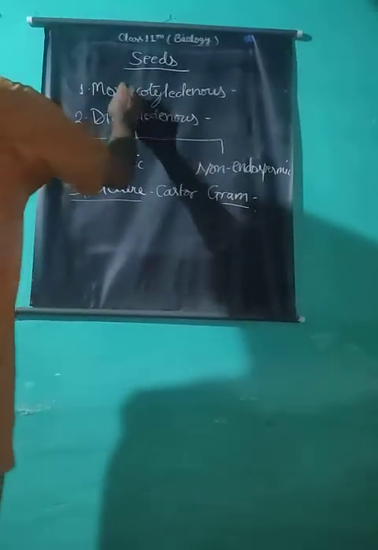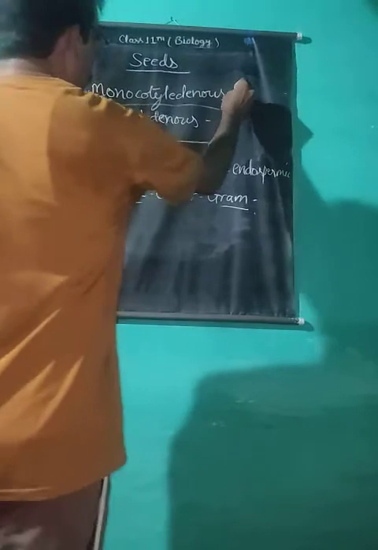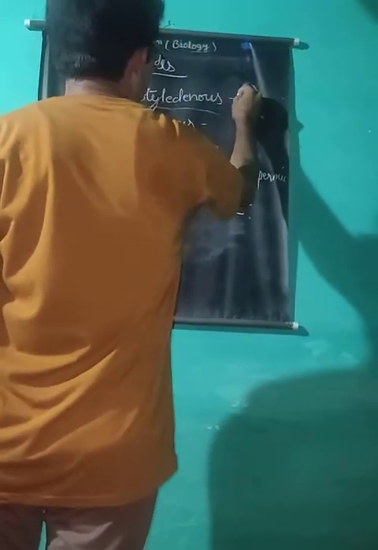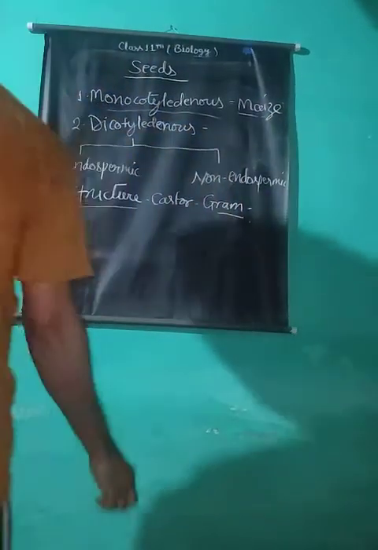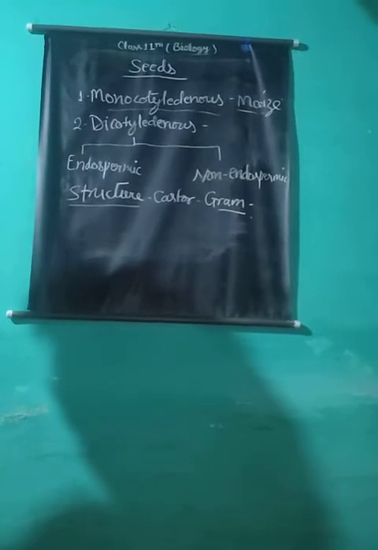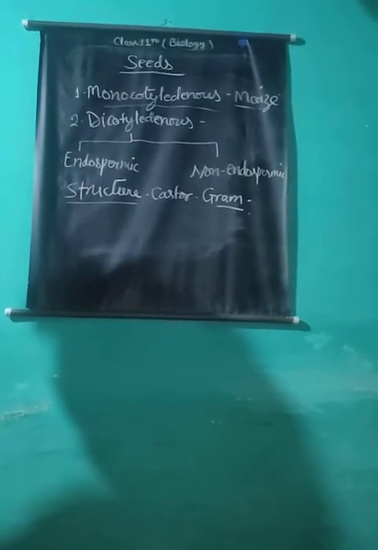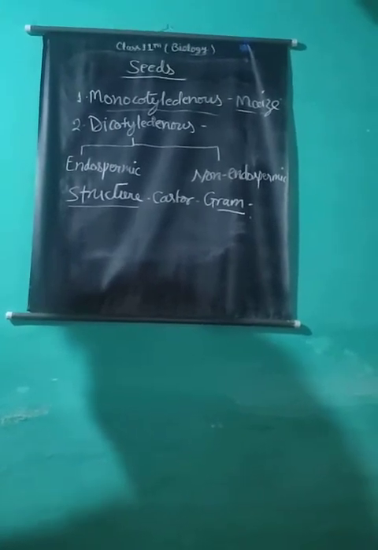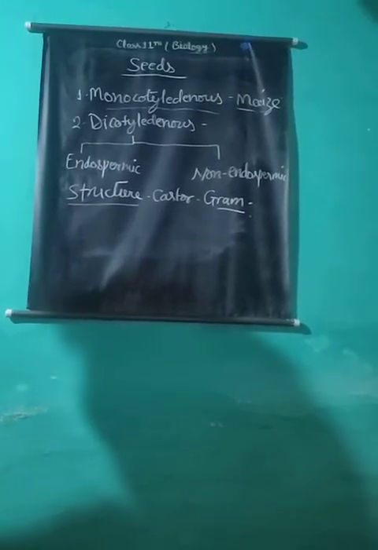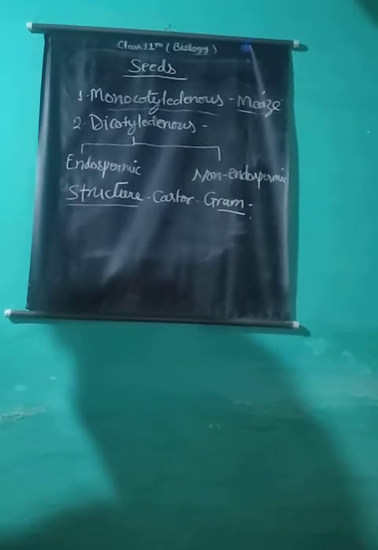The structure of a typical monocotyledonous seed. Example is maize. The grain of maize is not a seed, rather it is a fruit, a caryopsis type fruit, in which the pericarp and seed coat are fused. The grain is flat from both sides. One end is narrow while the other end is broader.